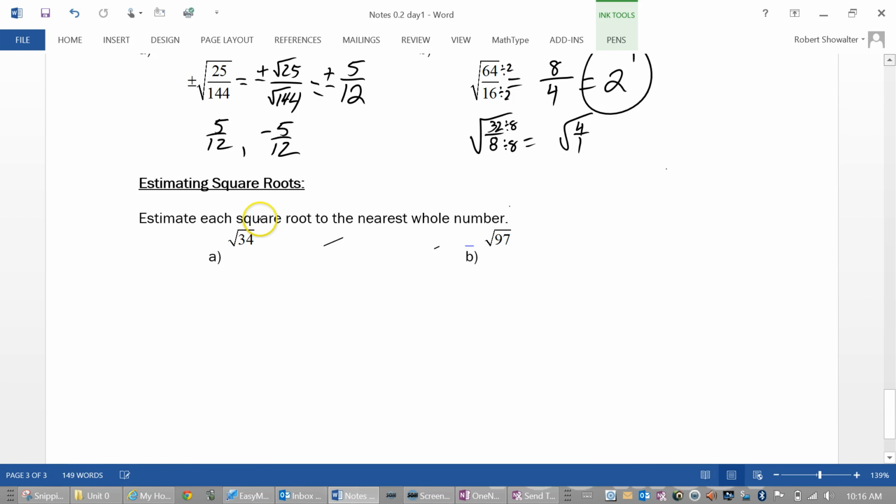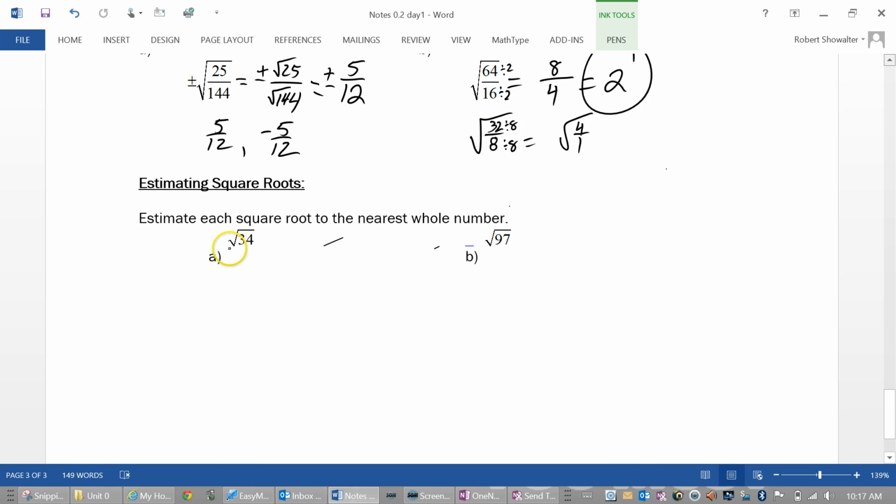All right, but how about this? We need to estimate each square root to the nearest whole number. What I want you to do is tell me which numbers this is between. Essentially, that's what you need to do. Which whole numbers is it between, or the closest one that you can find for it. So what is this when we turn it into a decimal, which whole number is it close to?